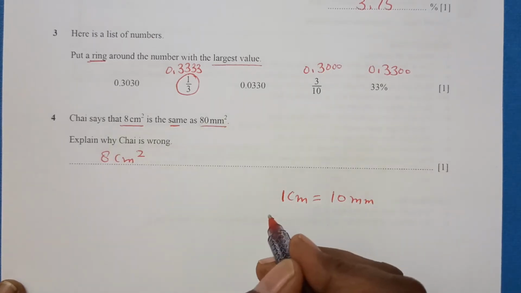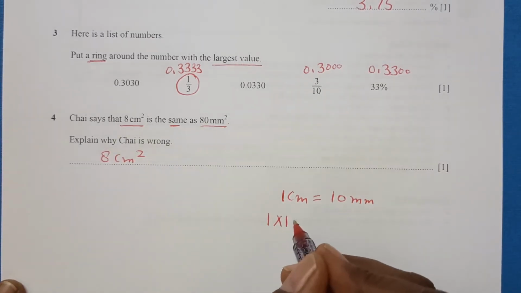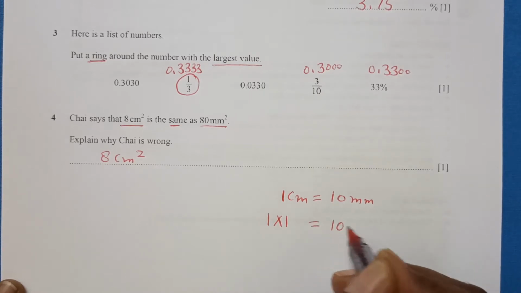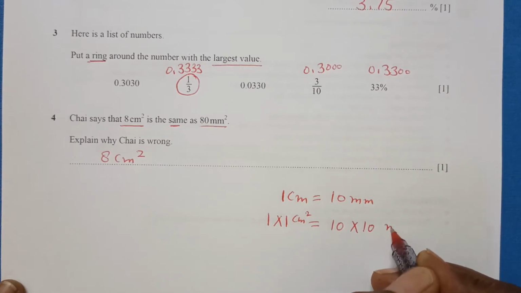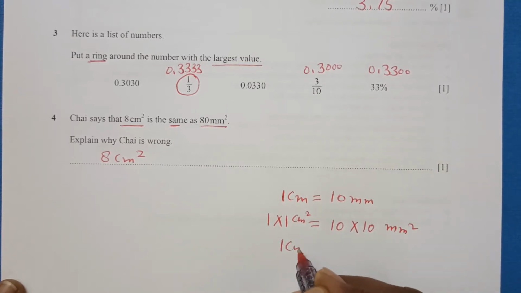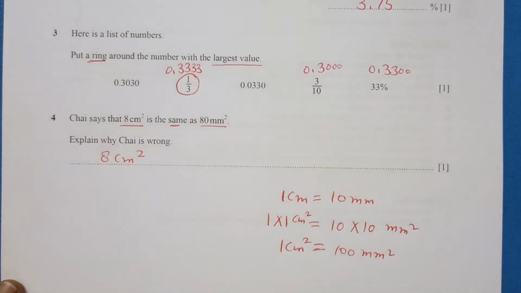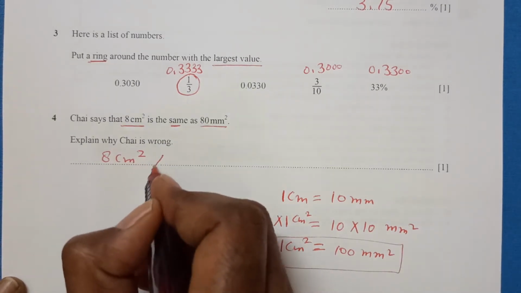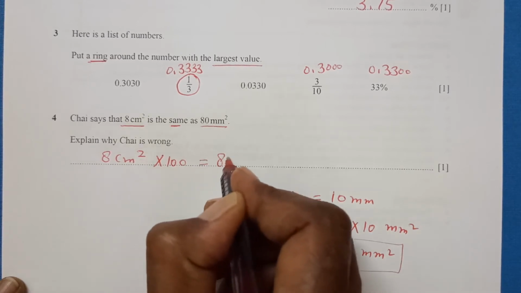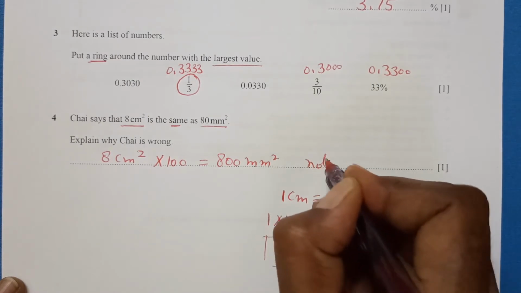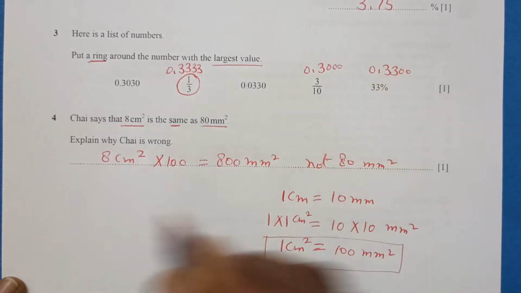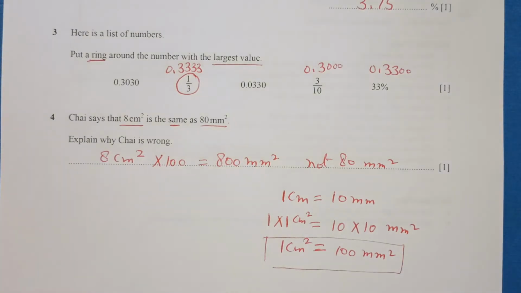As this is a square, we multiply twice: 10 times 10. So 1 centimeter squared is equal to 100 millimeters squared. To convert, we multiply by 100, so it will give 800 millimeters squared, not 80 millimeters squared. That's why he is wrong.